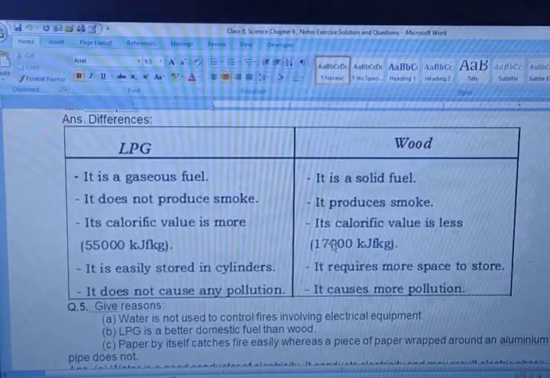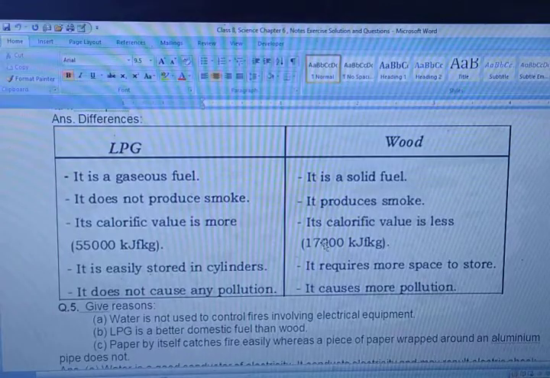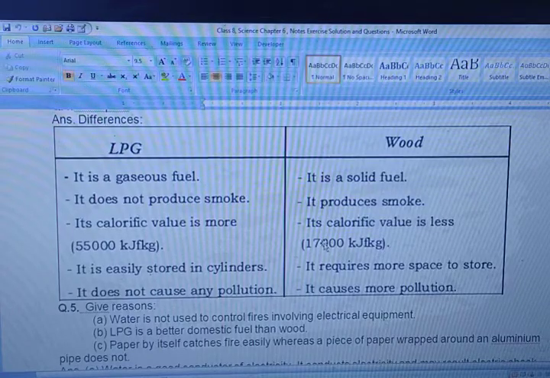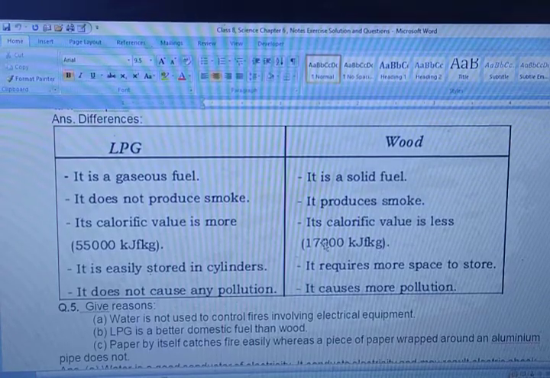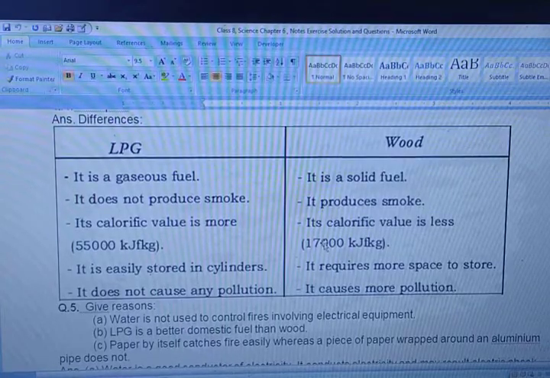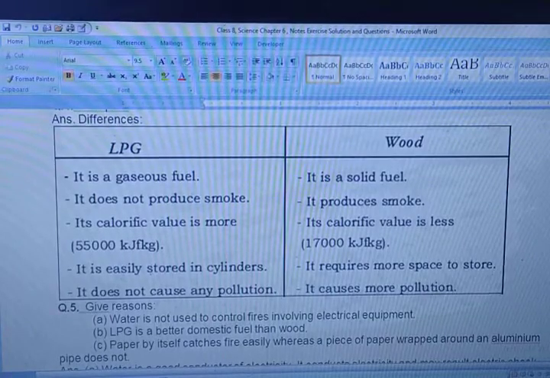I hope all of you have written this LPG and wood difference. What are the differences? LPG is a gaseous fuel and wood is a solid fuel. LPG does not produce smoke, wood produces smoke. LPG calorific value is more. How much is it? 55,000 kilojoule per kg. And what about the wood calorific value? 70,000 kilojoule per kg.